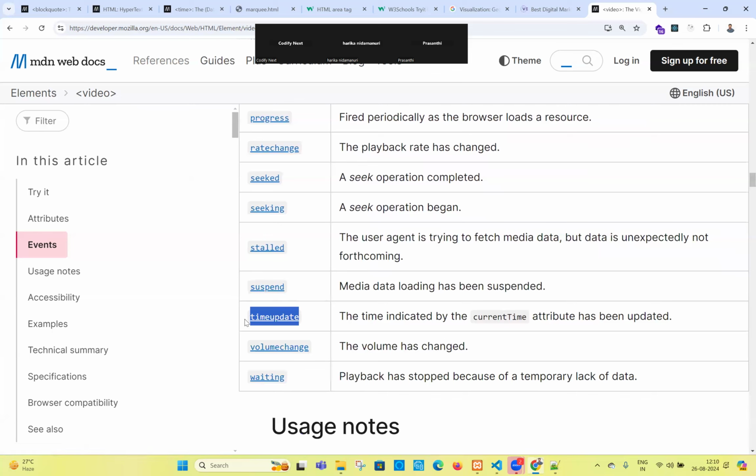For every 1 second, this event will be called 4 to 5 times. What this method will do: while playing the video, in the middle, I want to stop the video and raise the advertisement. Will the advertisement come only in a particular situation, or every time? Only in a particular situation. How do I know? By using this event. At a particular point of time, I want to raise the advertisement, say between 5 seconds to 10 seconds. This timeupdate event is going to be very, very important. So I used this event.